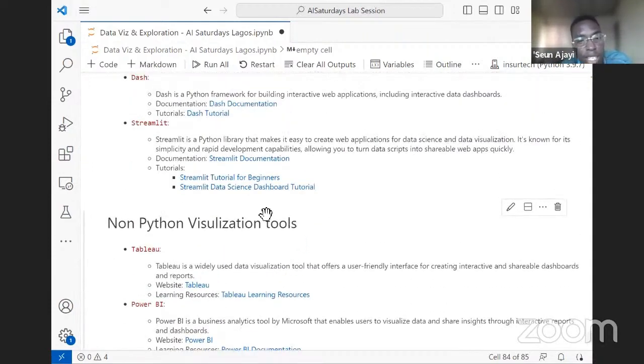And this will be the end of the class. I think I've been able to pass the required information, and I've been able to do a little bit of justice to data visualization and exploration.